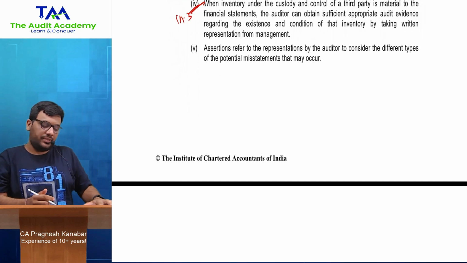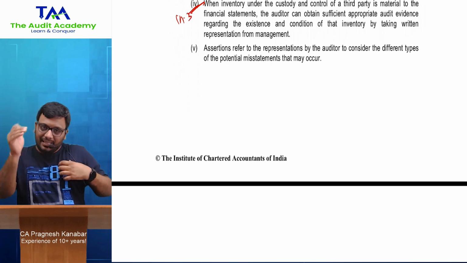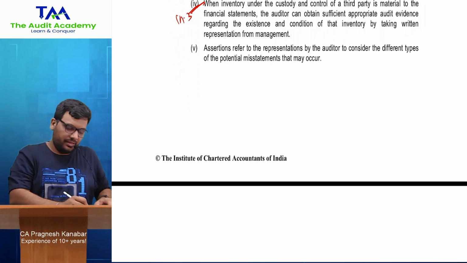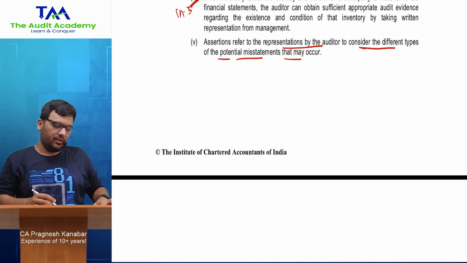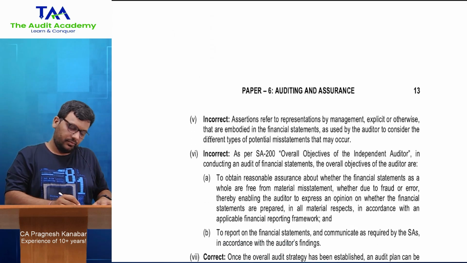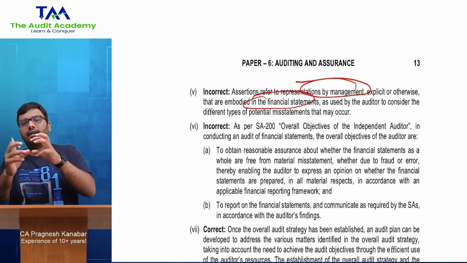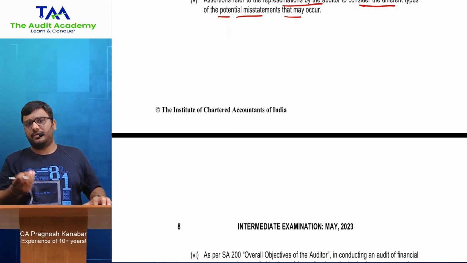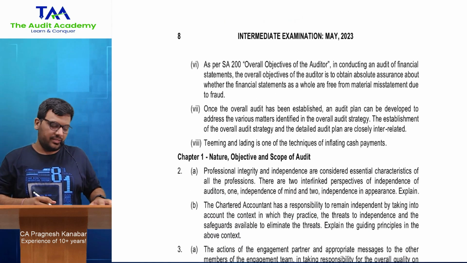Assertions refer to the representations by the management which are in the financial statements about transactions, balances and disclosures. Representations by the management to consider different types of potential misstatements that may occur. Look at this. Representation by the management in the financial statements so that the auditor can understand what can go wrong in different assertions. First understand the assertions. It is a very nice concept, I teach it conceptually and practically from all sides. I have a video on basics, in which there is the concept of assertions.